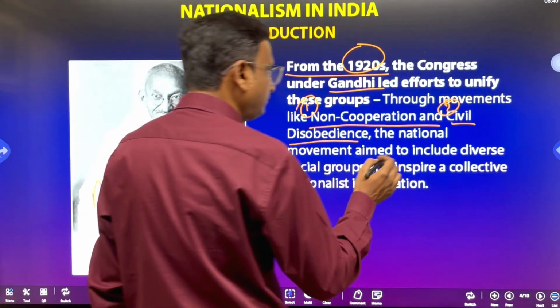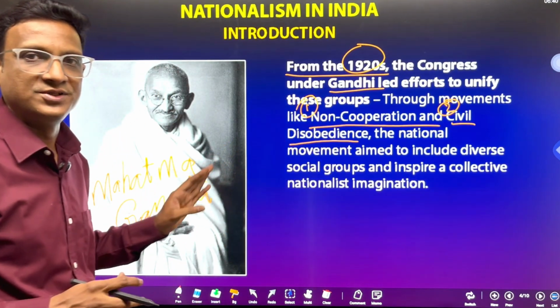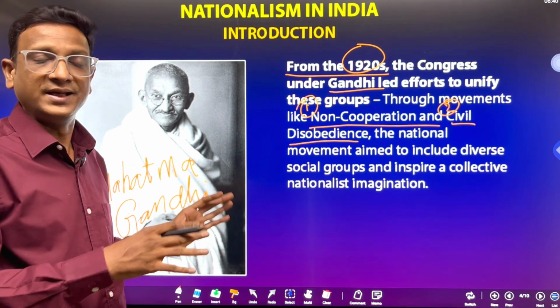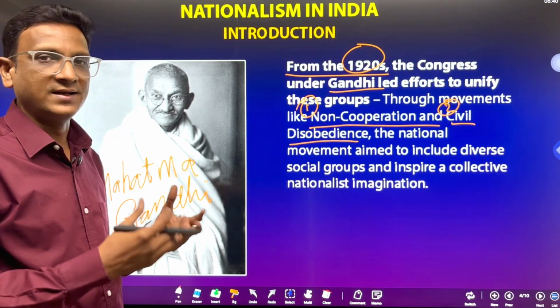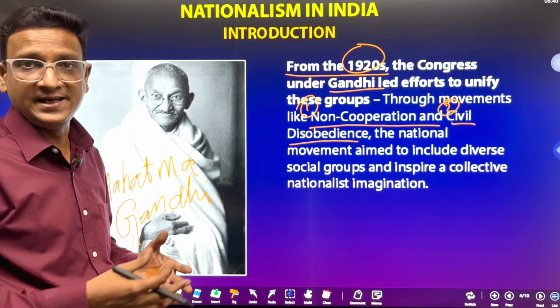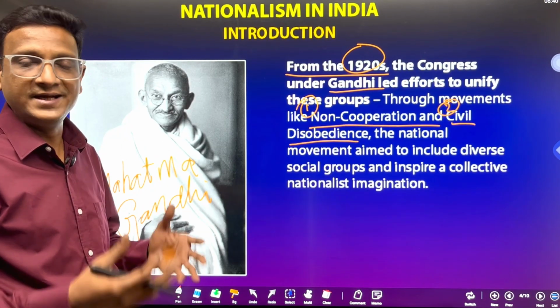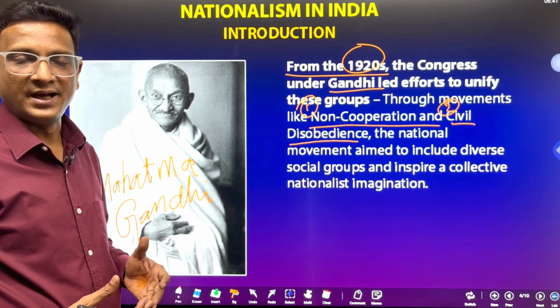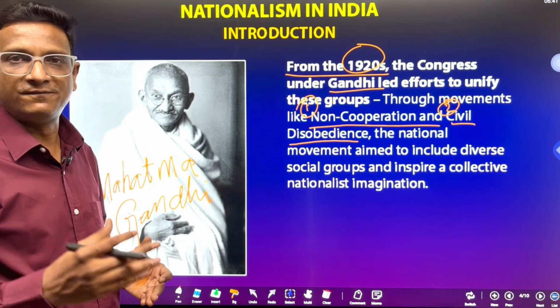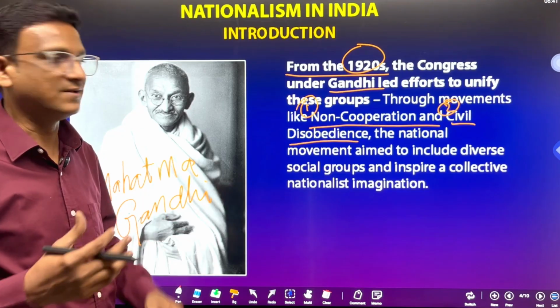So these two movements we are going to study. What happened in these movements, what were the results, why these movements failed, what our leaders learned from these movements, and how they succeeded in getting freedom after these movements, what strategies they followed.